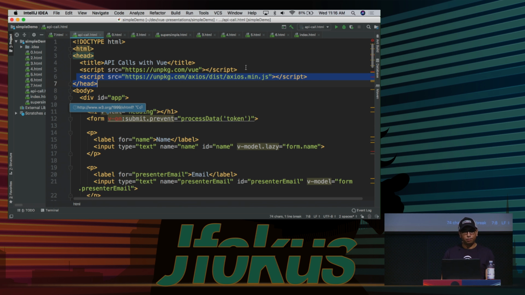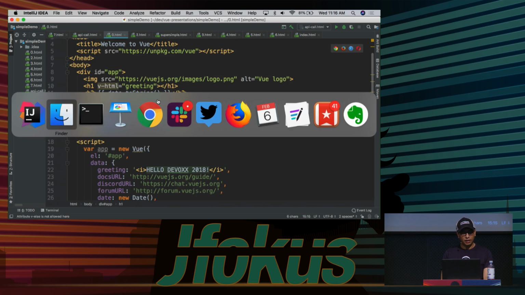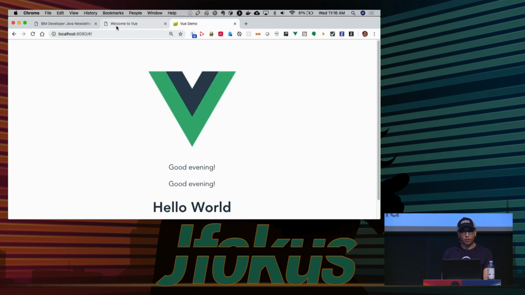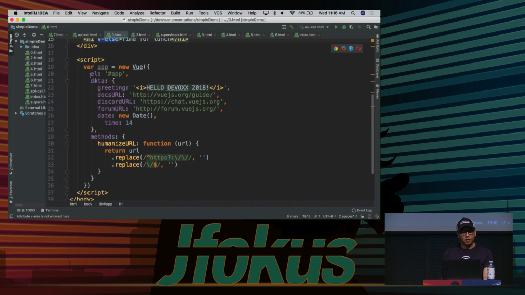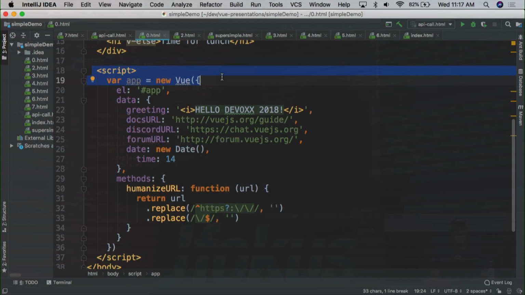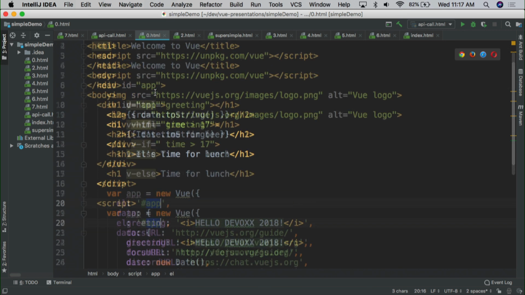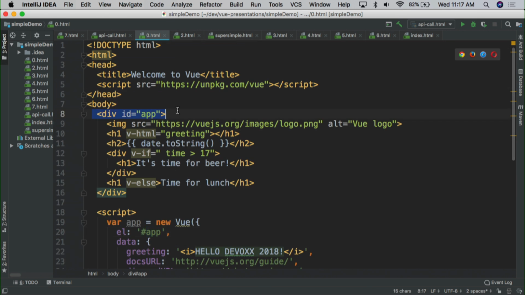Okay? So let's pull up our simplest example here, which is 0.html. And let's make sure that I have it open in a web browser window. Okay, so there it's open right there. The first thing you need to know is that inside of the script tag, you have to initialize the Vue library by doing this. And you have to tell it where you want to mount Vue into the HTML. So you can see I have element hashtag app, and if I come into here, you see I have a div called app. Okay, so that's where Vue will get mounted.